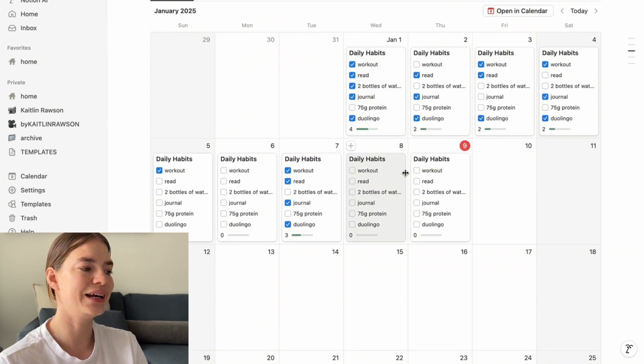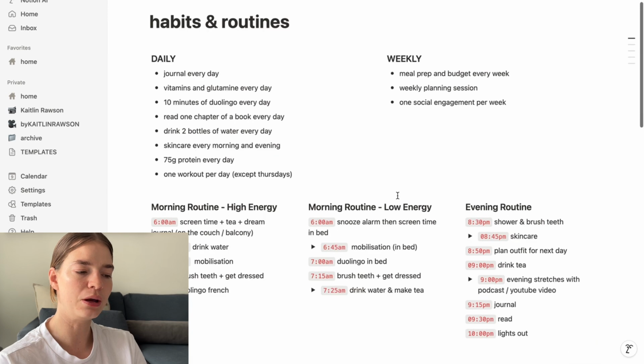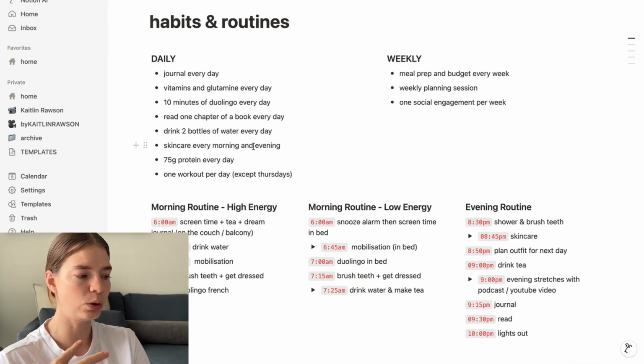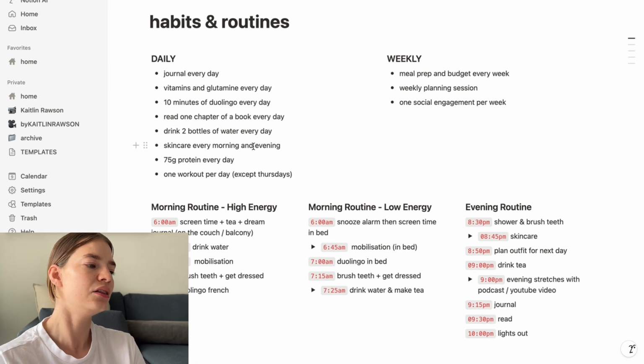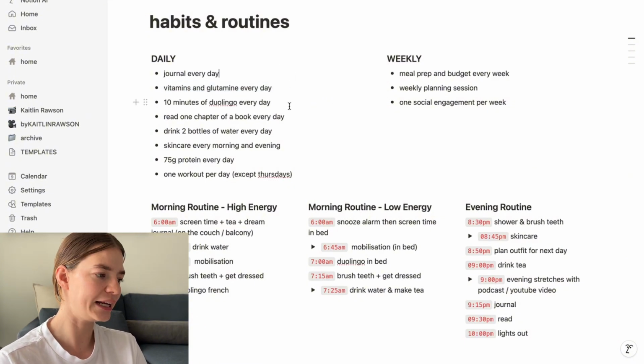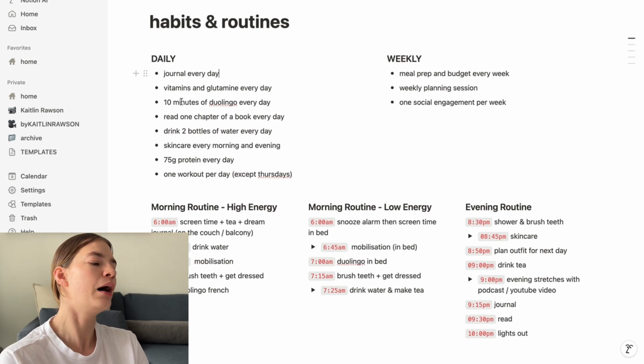With all of these daily habits that I want to implement, I'm going to try to stack them slowly and not go for it all out, all in the gate. So I'm going to start with the vitamins and glutamine, taking that every day. That's something that's been quite easy to implement. I've got my Duolingo streak going, I'm slowly getting there with the journaling and reading one chapter of the book. I'm going to get there with my skincare, the protein, and the workouts are going well.